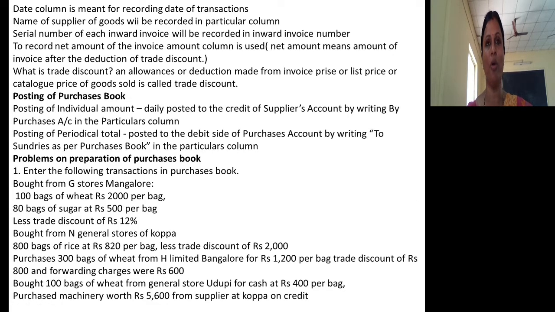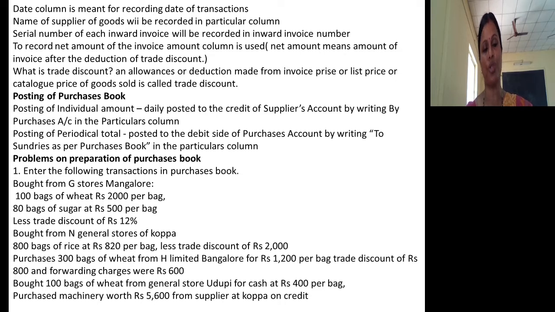While recording the amount, we will record the net amount. Net amount here means what? It is the list price of the goods minus the trade discount that the suppliers have given to you. So list price minus trade discount indicates the net amount. That net amount will be recorded in the amount column.